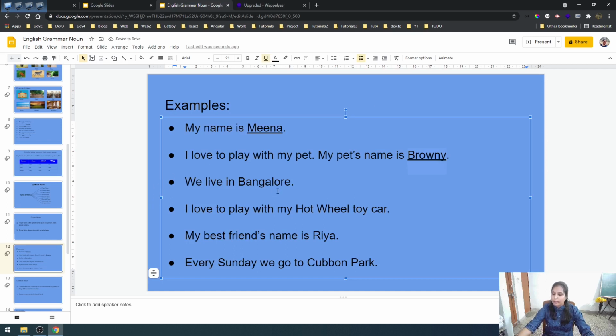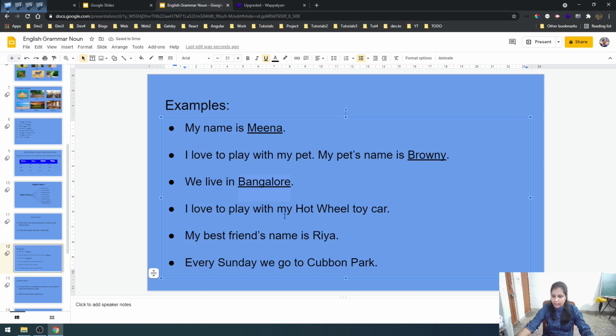We live in Bangalore. Bangalore is the name of a city. So any place which has got a particular name or a special name, that is known as a proper noun. It might be Bangalore, Delhi, Calcutta, Madras, Hyderabad, Indore, Bhopal, India, America, anything. So all these names should start with a capital letter. Okay. So here Bangalore is a proper noun. So we will underline this.